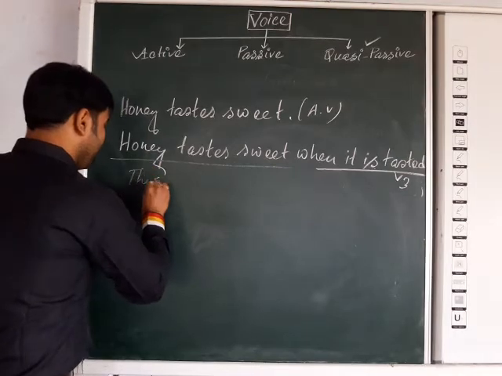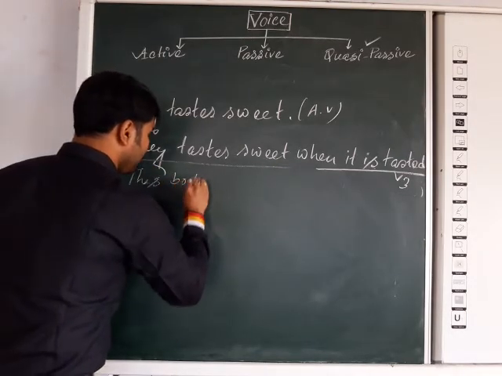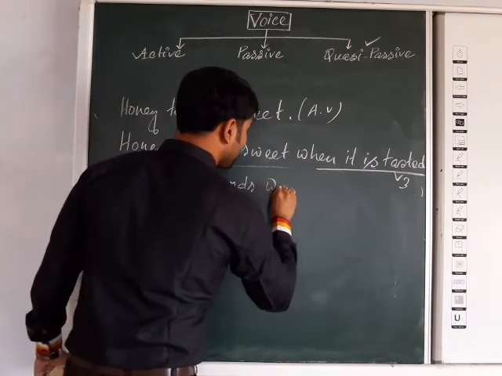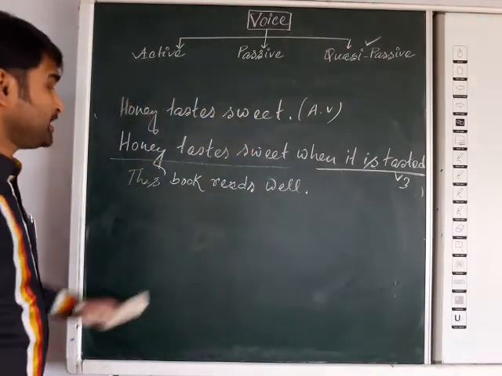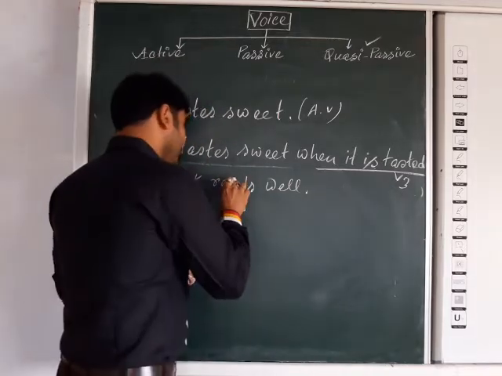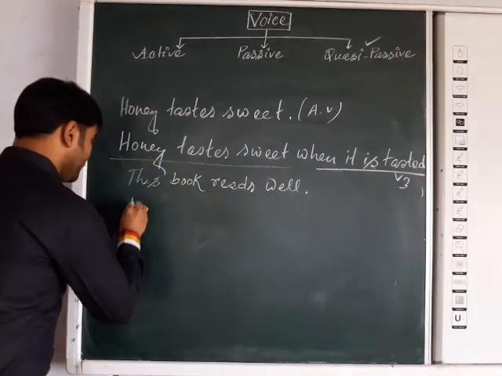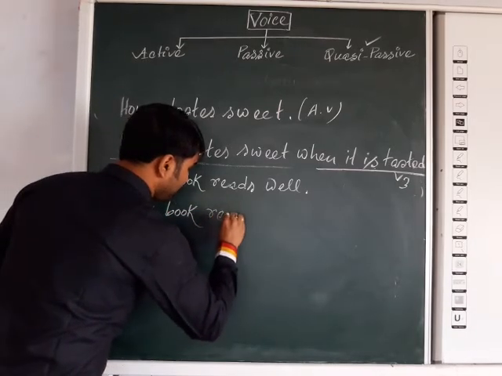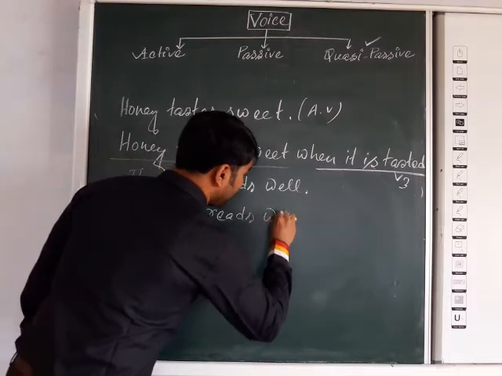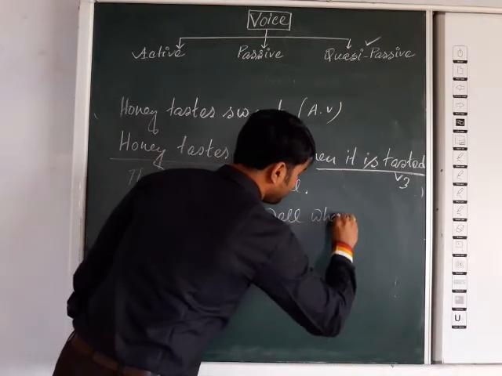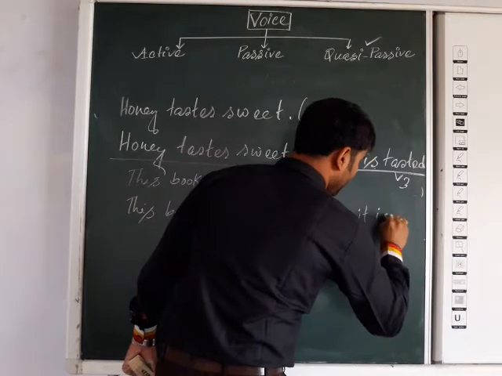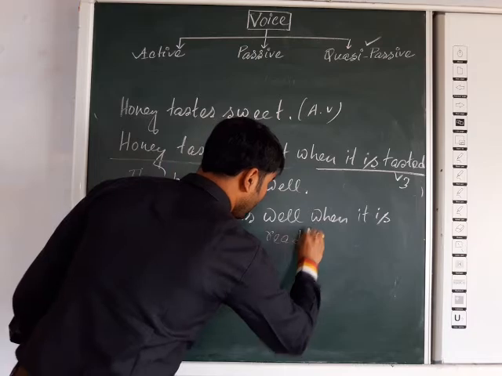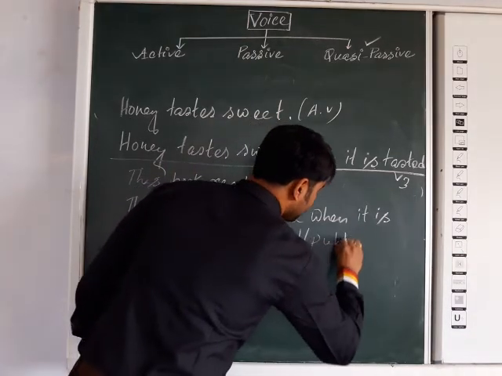Another example I am giving: this book reads well. Then what will be the answer? The answer will be this book reads well when it is read or published.